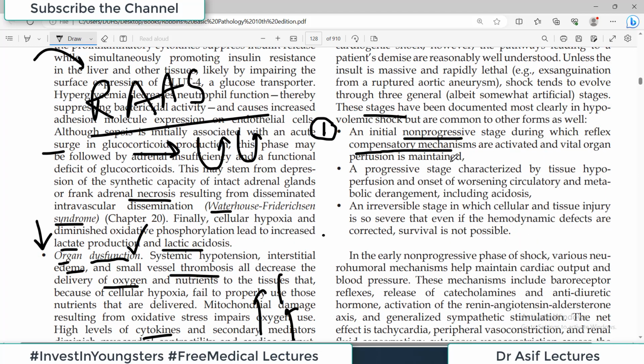So your body tries to nullify the initial insult, your body tries to make compensation for whatever happened, your body tries to bring things to the normal. So that's the initial phase.